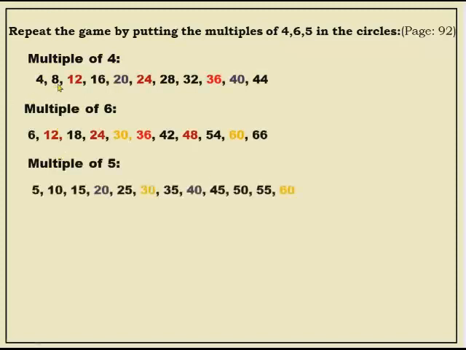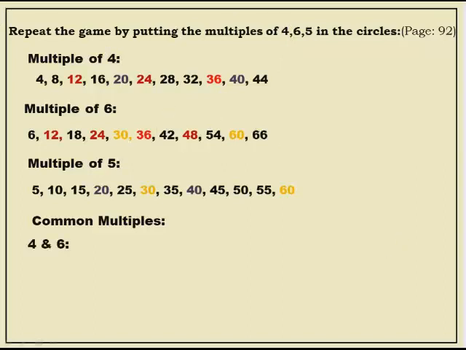Okay children, the 4 table: 4, 4 twos are 8, 4 threes are 12, 4 fours are 16, and so on. Similarly, you will find out multiples of 6. Then you will find out multiples of 5. Next, you will find out the common multiples. 12 is common for this, this, this? No, it is common only for 4 and 6. Before, we did only for 2 numbers. Now we are finding for 3 numbers, 4, 6 and 5.